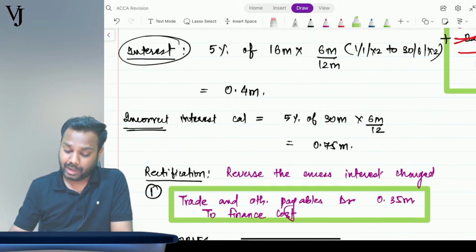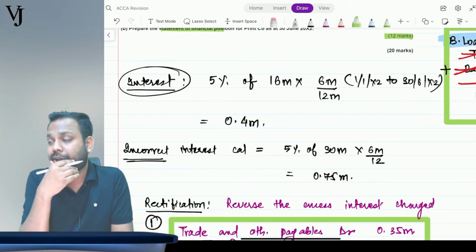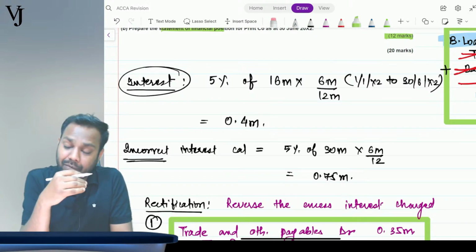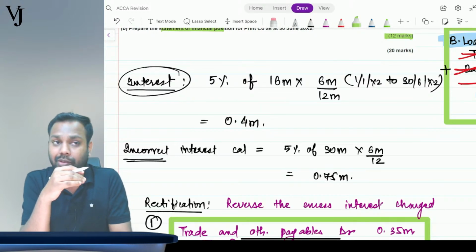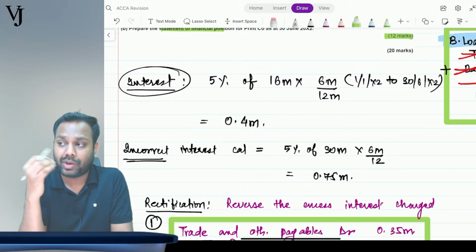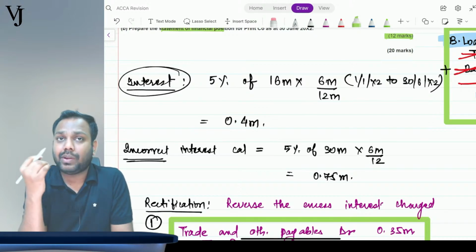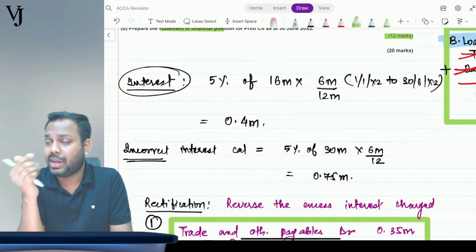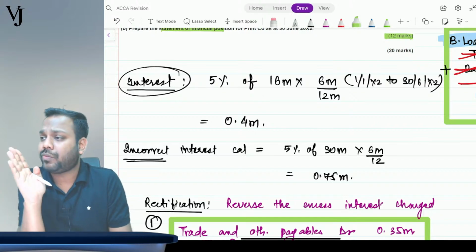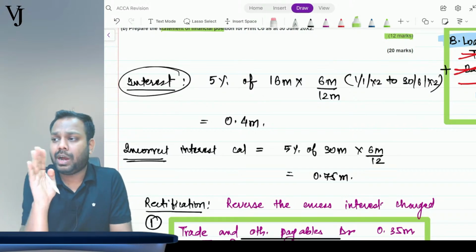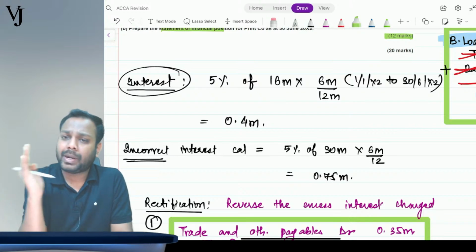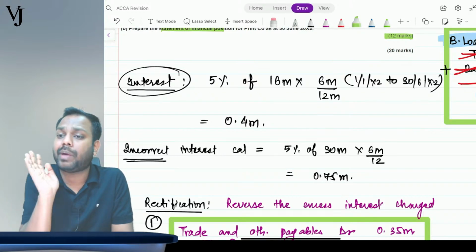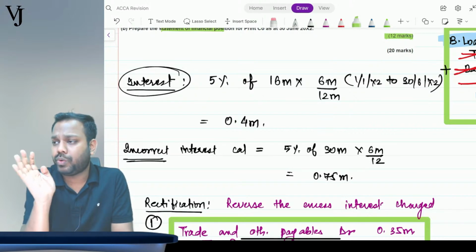Definitely there is an own figure rule. Yes, there is. We have to show each and every working. Now, there is an own figure rule that if you show calculations and you consider one figure wrong, but subsequently you are showing the formulas appropriately, even if the answer is wrong but your logic and process are correct, you will get marks for that. So there is an own figure rule.